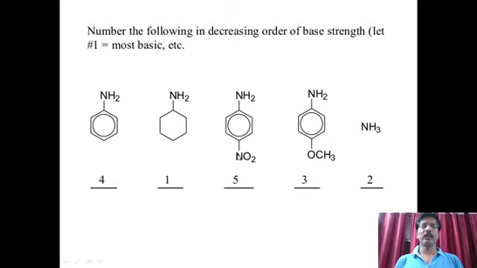And this nitro group, which is electron withdrawing in nature, makes the basic strength very weak. So, this is the fifth position, least basic in nature. So what we can understand here is, if electron releasing groups are present, then the basic strength increases. If electron withdrawing groups are present, that is minus M effect, it decreases basic strength, plus M effect increases basic strength. So this is a very good example, which we can expect in any competitive examination.